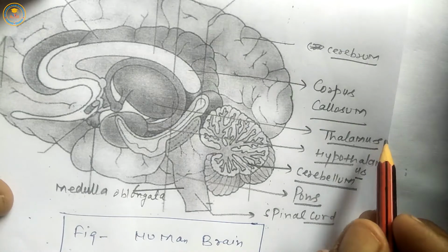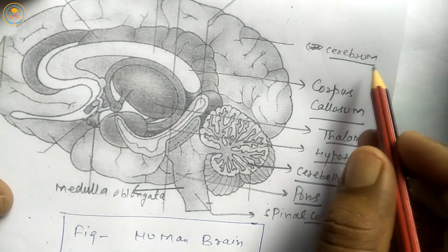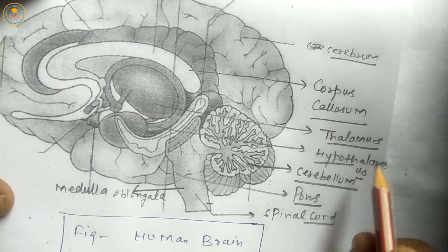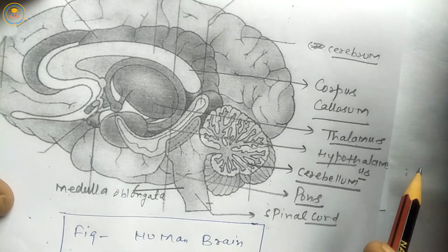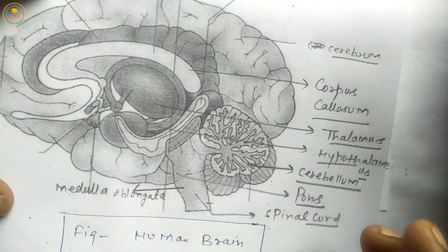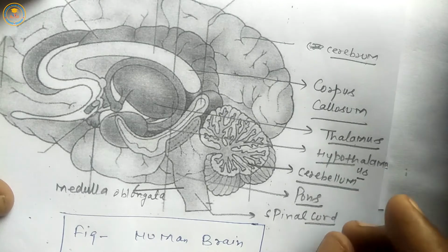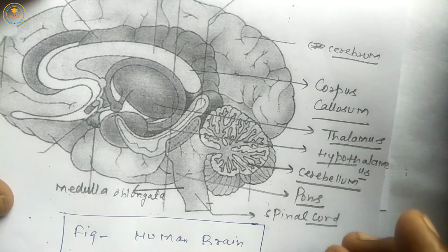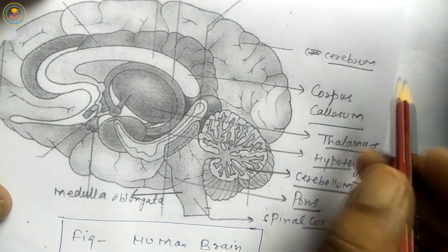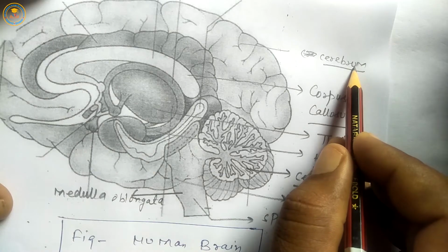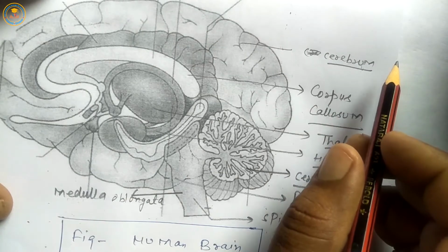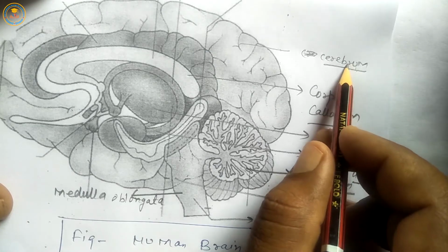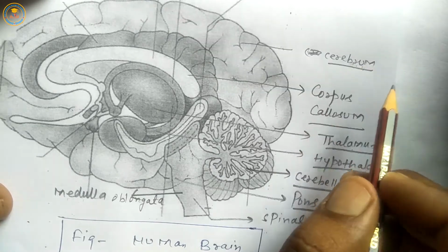The forebrain is about 2/3 part of the brain. The most important and largest part of the forebrain is cerebrum.